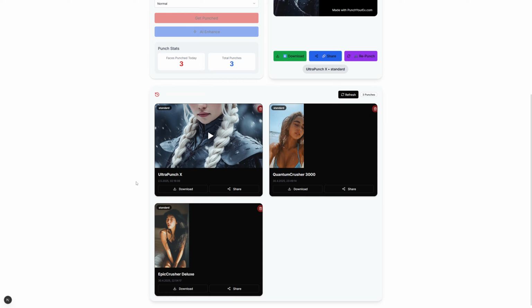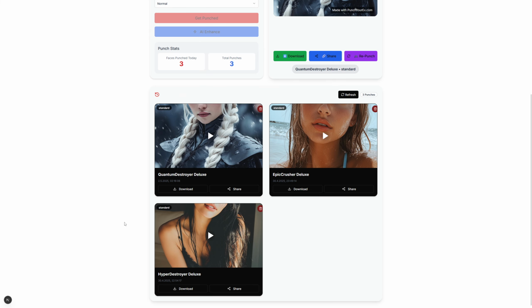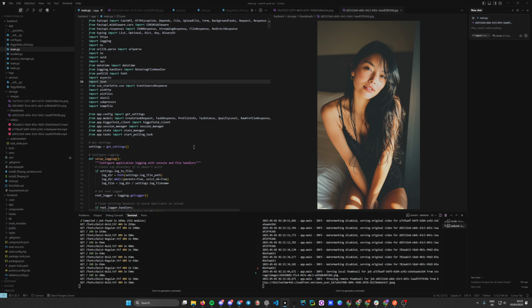So I'm going to show you the background on this as well. So this is using Higgsfield, and this is running on localhost, right? So everything here you see is fully localhost, but it could also just be fully online. And I might actually release this online. And the way this works is that we have a Python backend and a Next.js front end pretty much.